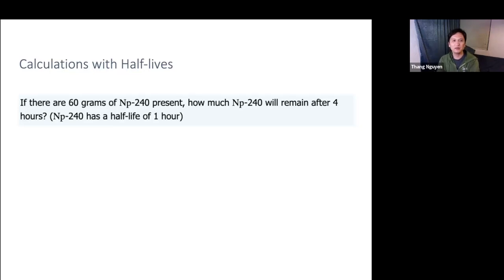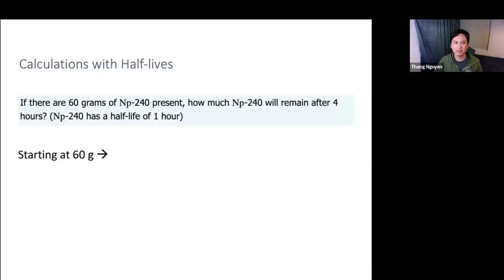If there are 60 grams of neptunium-240 present, how much neptunium-240 will remain after 4 hours? Okay, so you start with 60 grams. 4 hours later, how much do you have left? Well, it's also given that its half-life is 1 hour. So the first question you should ask yourself is, how many half-lives are in 4 hours? Can you calculate that? It should be 4 half-lives, right?